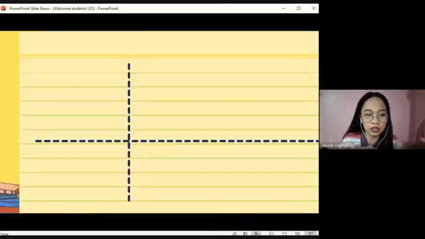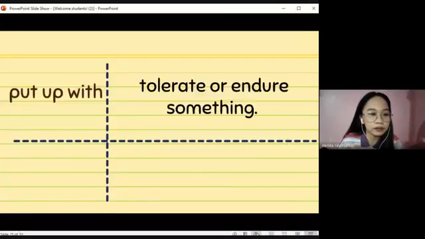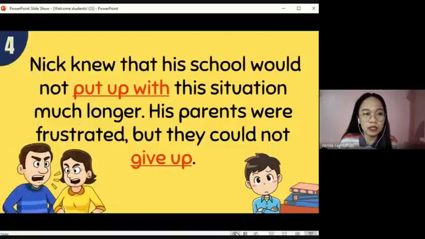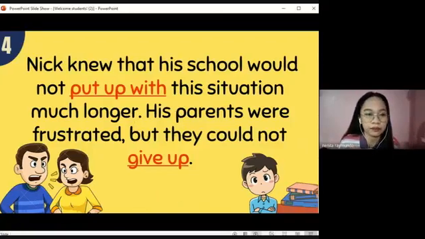Let's see if your answers are correct. Okay, that's correct. To put up with means to tolerate or endure something. So, in the sentence here, Nick knew that his school would not put up with this situation much longer. We can replace put up with the word tolerate, because to put up with means to tolerate something or someone. Okay, so Nick knew that his school would not tolerate this situation much longer. Very good.